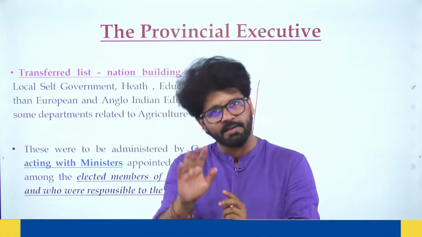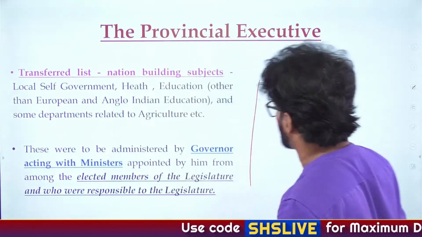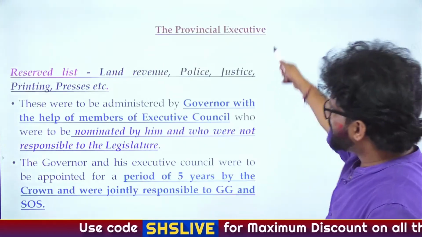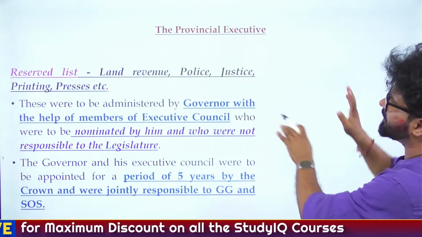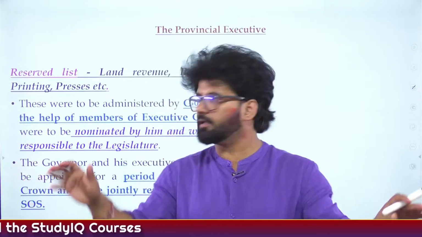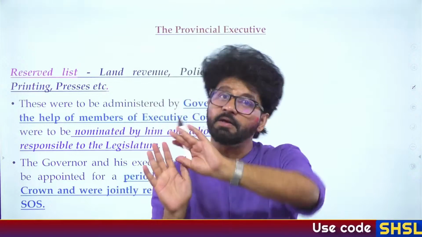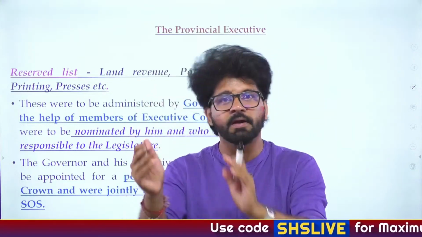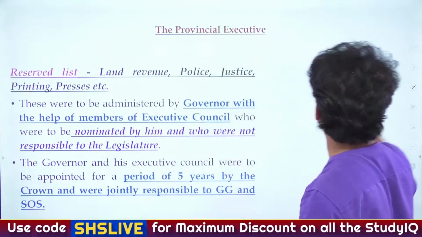What I mean by it is, I will show you one question, a PYQ, and we'll try to solve it by this particular logic. So for the reserved list, they have given the names and everything. You can have a look at it, what subjects are there in the reserved and transferred lists. I'm telling you, you don't need to mug up any subject in reserved and transferred. Just remember, reserved list more important, transferred list not that important. That will be your sole criterion, the major criterion on which you will be selecting subjects.